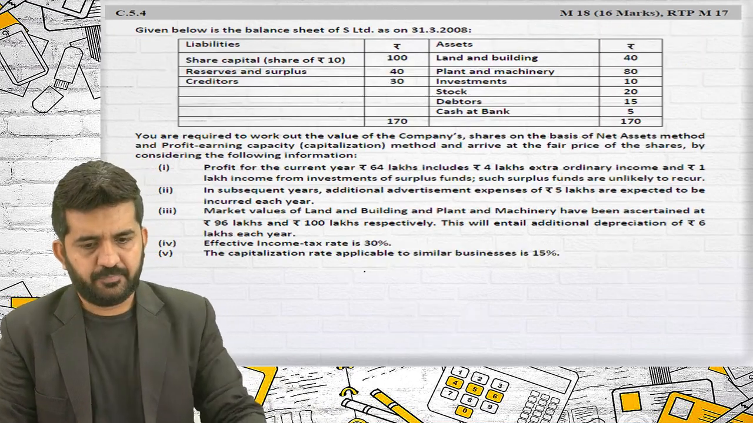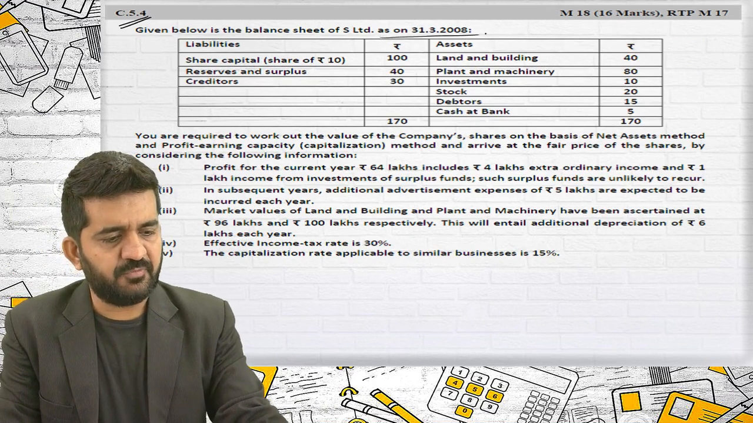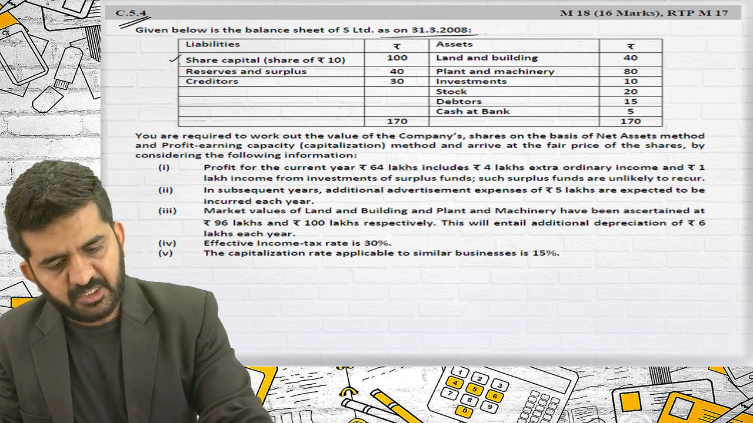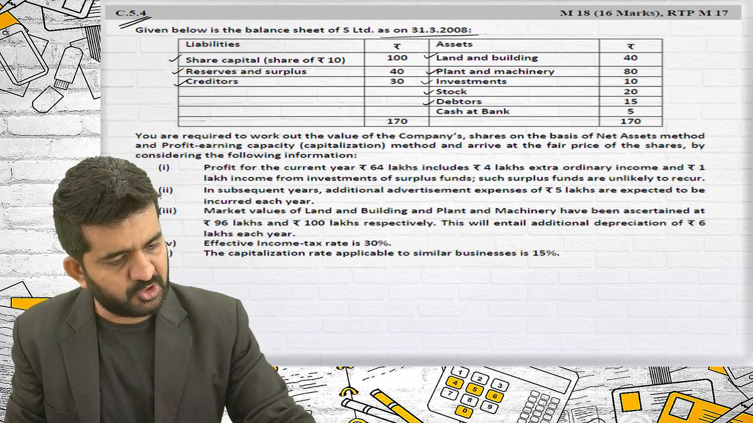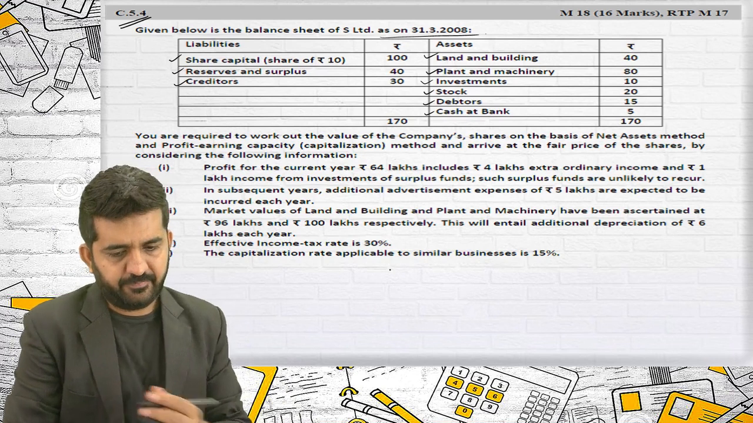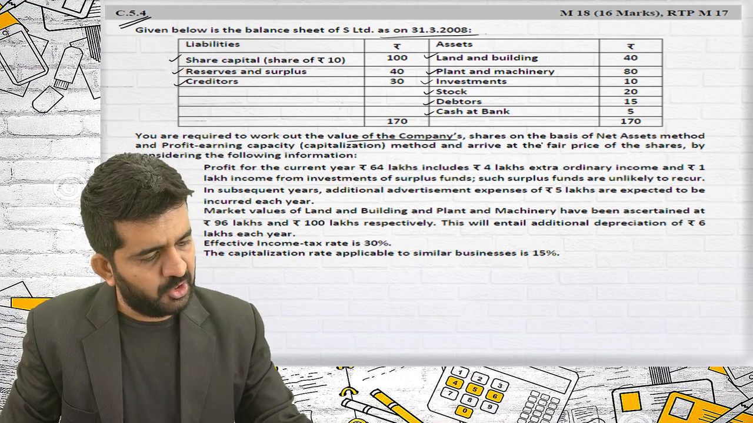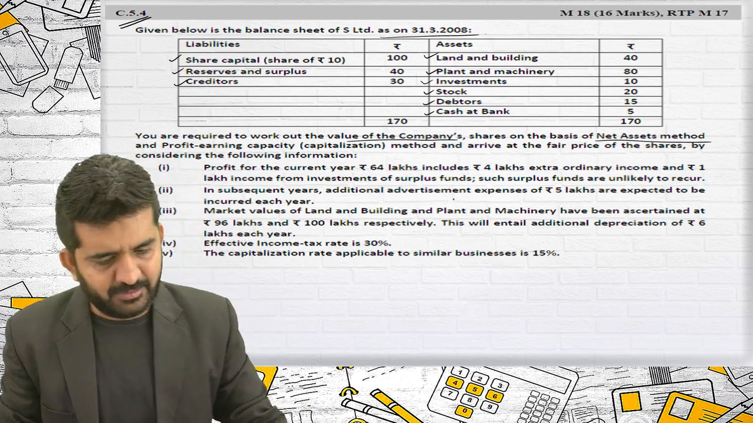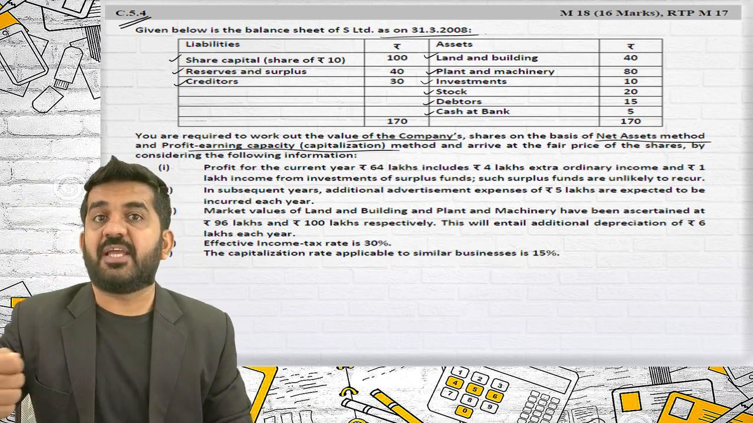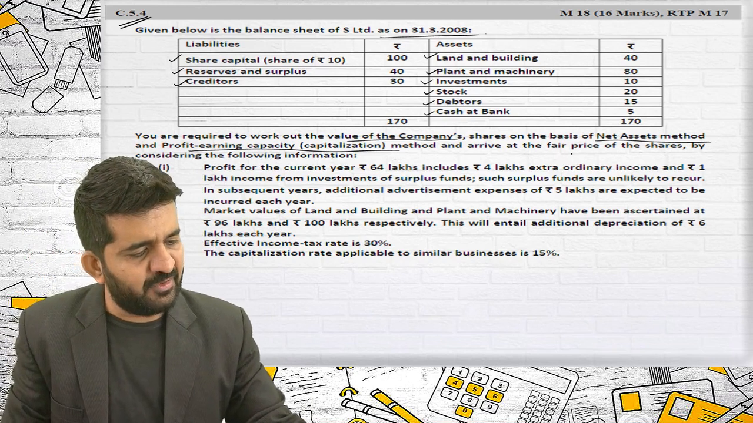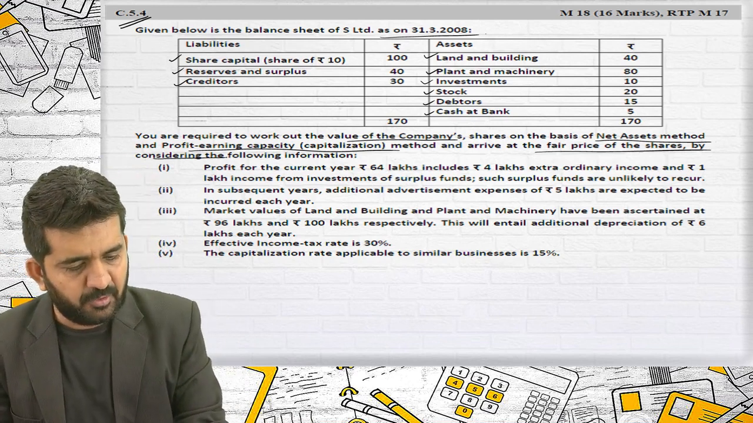Let's start with next question, which is C5.4. Given below is the balance sheet of S Limited as on 31st March 2008. Share capital is given, reserves and surplus is given, creditors is given, land and building is given, plant and machinery is given, investment is given, stock is given, debtors is given, and cash in bank is given. You are required to work out the value of the share on the basis of net asset method and profit earning capacity, that is earnings capitalization method, and arrive at a fair price of one share, by considering the following information.